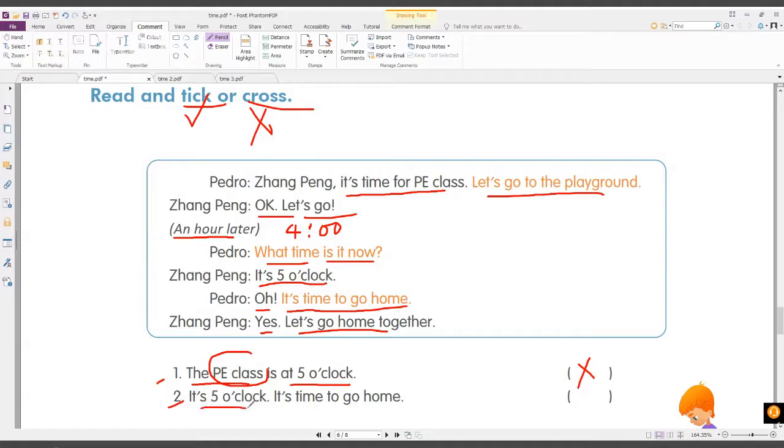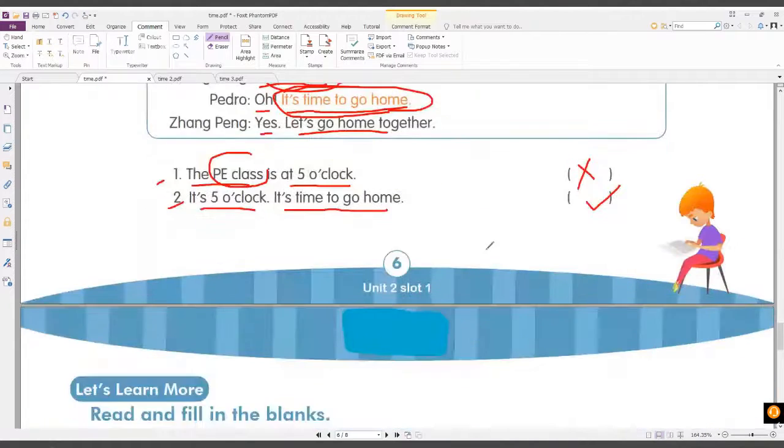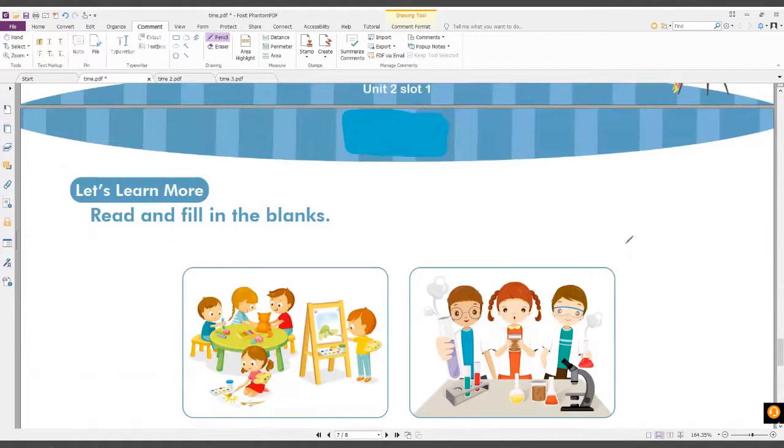It's 5 o'clock. It's time to go home. Is it a tick or cross? Is it a yes or no? Yes. Okay. It's 5 o'clock. It's time to go home. Now let's go over here and let's learn more classes.